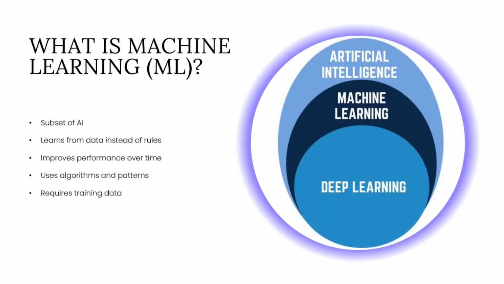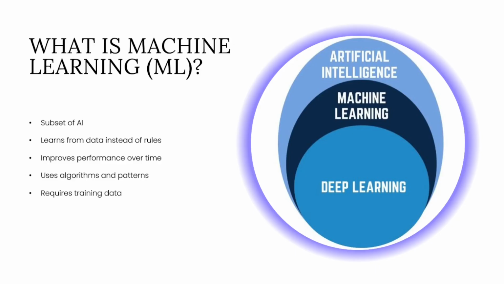Machine learning, often called ML, is a subset of artificial intelligence. The key difference here is that instead of being explicitly programmed with rules, ML systems learn from data. This means we feed data into the system, and it finds patterns and makes decisions based on those patterns. For example, imagine you want to detect spam emails. Instead of writing hundreds of rules manually, you train a machine learning model using examples of spam and non-spam emails. Over time, the system learns what spam looks like and gets better at identifying it.